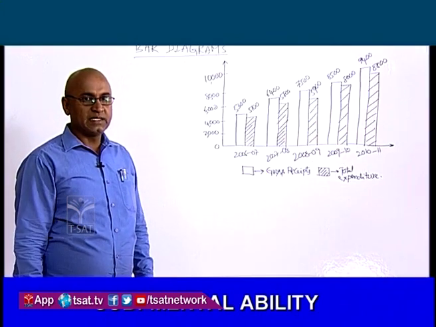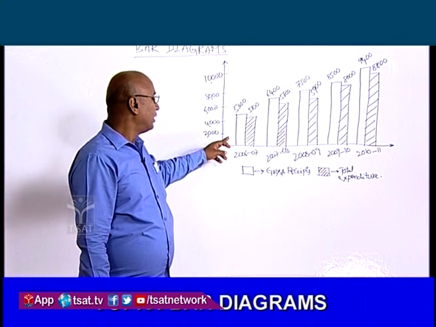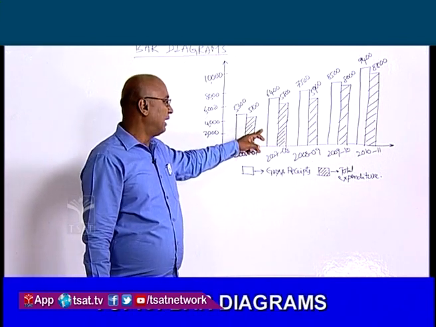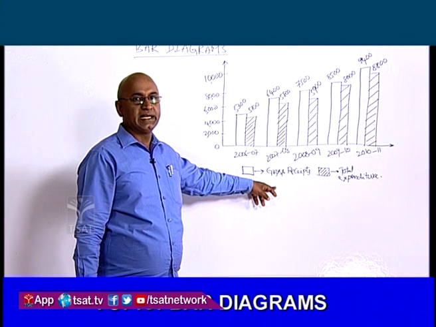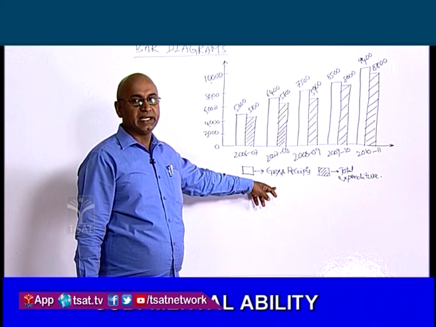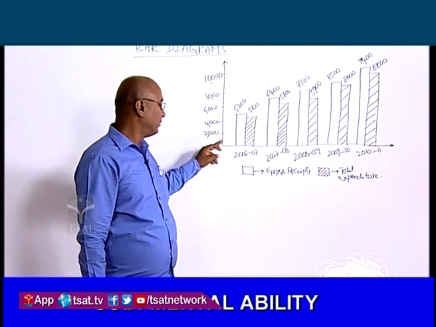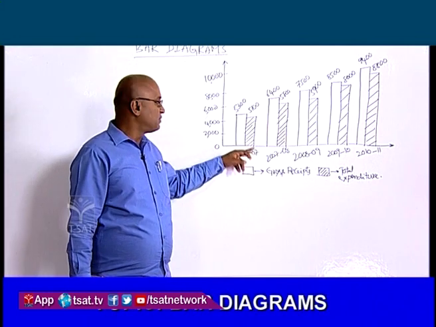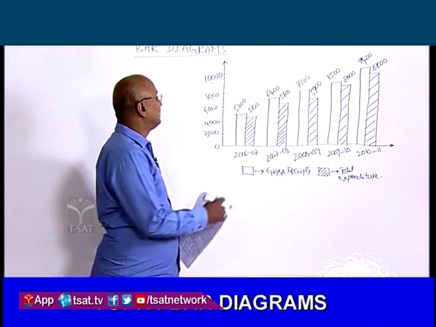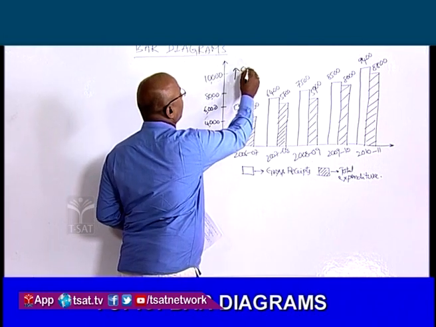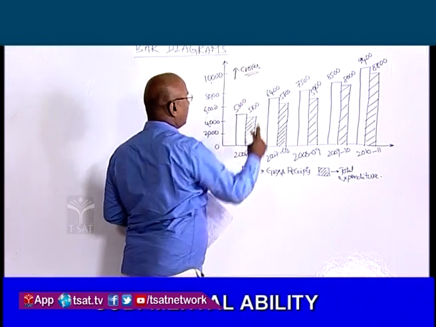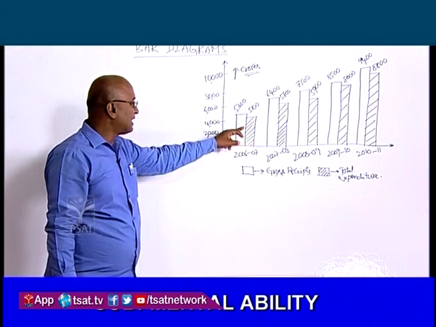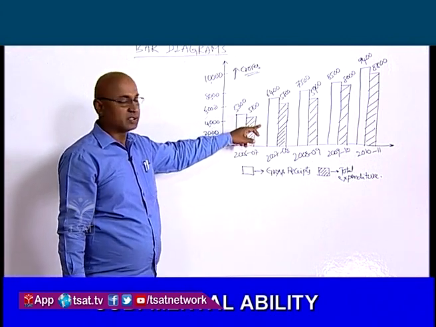Here in this problem, the gross receipts and total expenditure of an organization is given. In the year 2006-07, gross receipts is equal to 5,300 crores. It is in the value of crores. And the total expenditure is 5,100 crores.